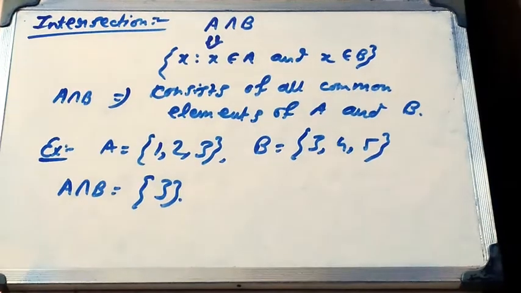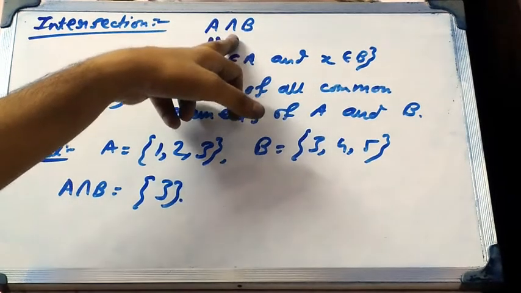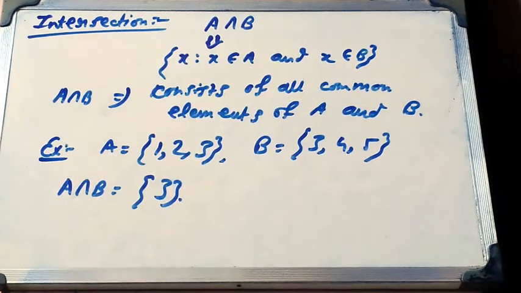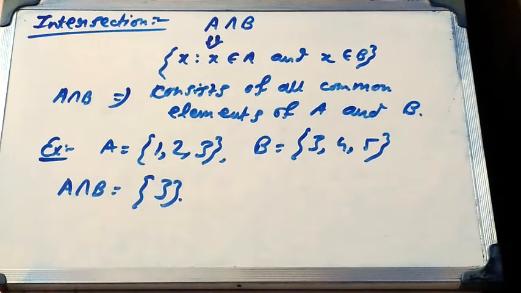Next one is intersection of two sets. Let A and B be two sets, then the intersection of A and B is denoted by A intersection B. This sign is the sign of intersection, and it is defined by A intersection B is equal to X such that X belongs to A and X belongs to B. That means A intersection B contains all the common elements of A and B.